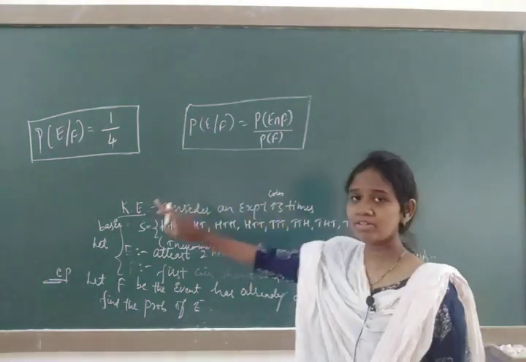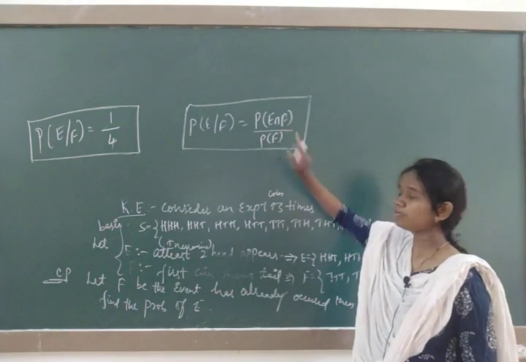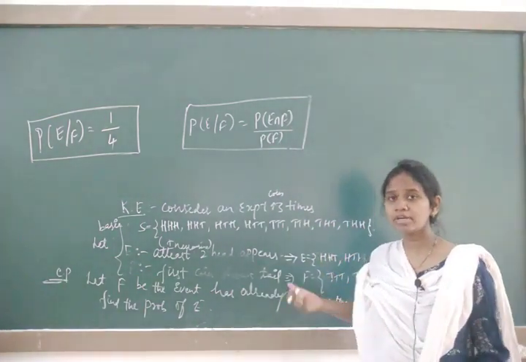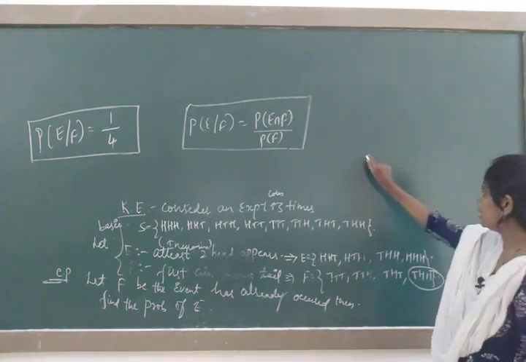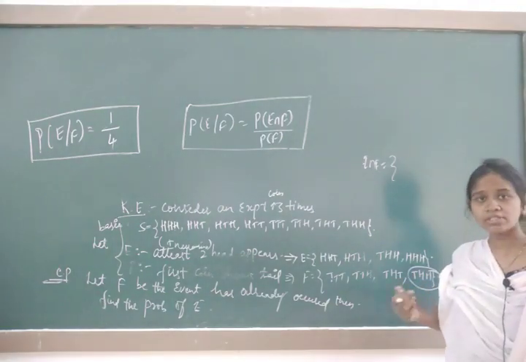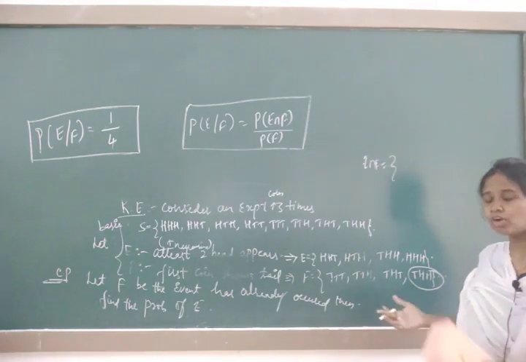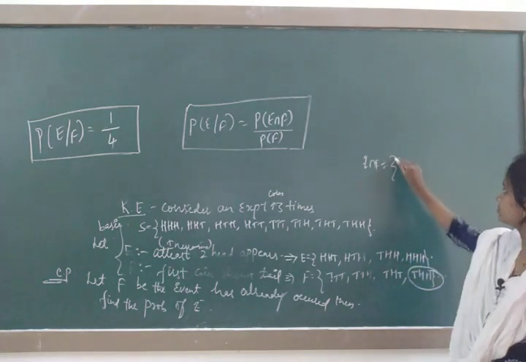The same value I will show with the help of the formula. First of all, take E intersection F. You have studied from sets that you take the common elements. The only common one is THH.